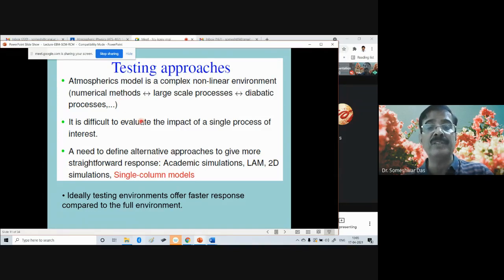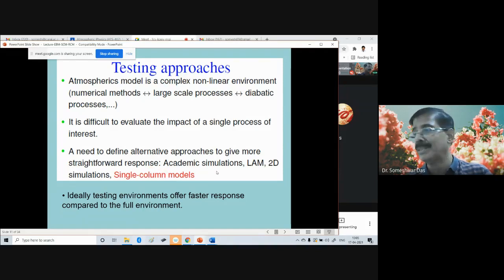So it is difficult to evaluate the impact of a single process of interest, as I was trying to explain earlier, because there is a complex interaction in reality. If there is an error in one process, it will dilute the result of the process that you have developed yourself and are trying to test. So there is a need to define alternative approaches to give a more straightforward response, like what we call academic simulations.